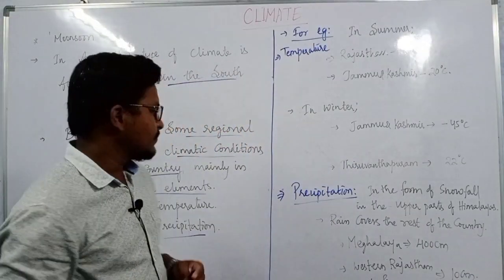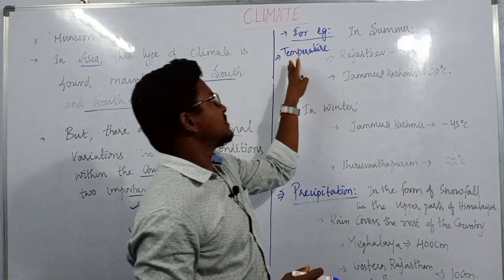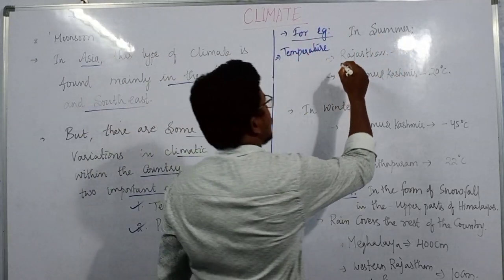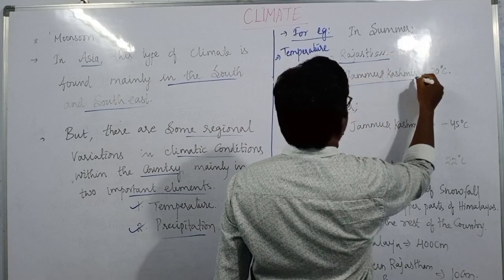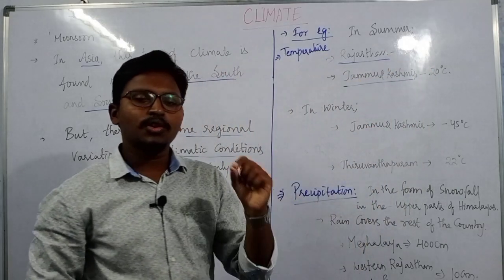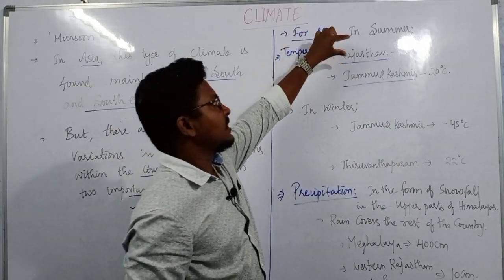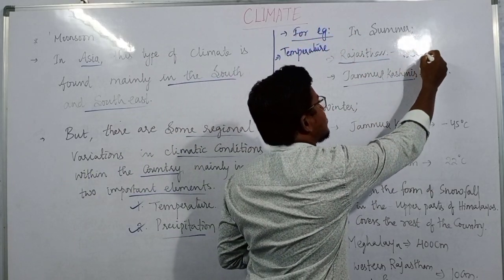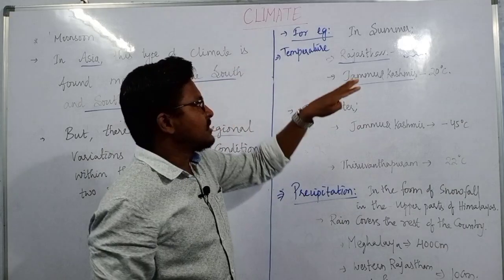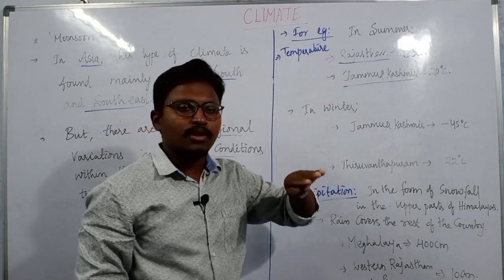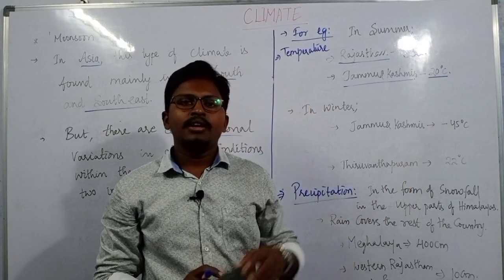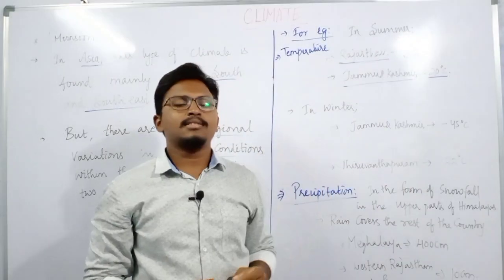For example, take the temperature in the summer season in two different places: Rajasthan and Jammu and Kashmir. During the summer season in Rajasthan, the temperature almost touches 50 degrees Celsius, and in the same country, in Jammu and Kashmir, it is only 20 degrees Celsius.